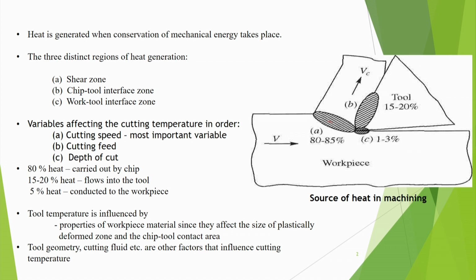So, that is one thing, that what type of work material you are machining will have an effect. And tool geometry and cutting fluid etc. are other factors that influence cutting temperature. Tool geometry also has some significance. We have already discussed it in our previous classes, and cutting fluid also has an effect. So, that is why we have to use cutting fluid or coolant.